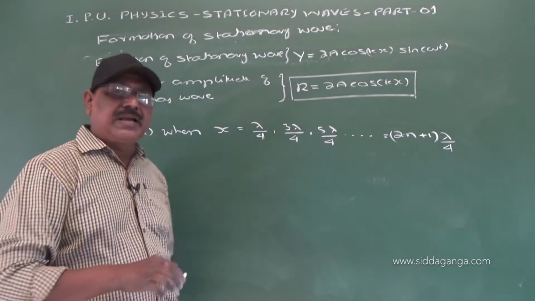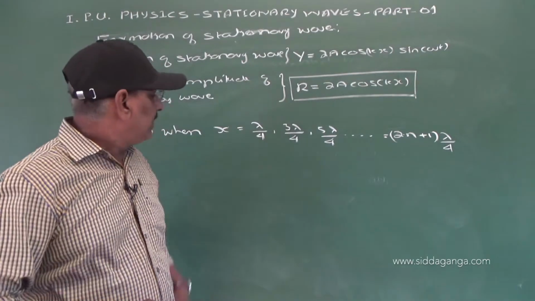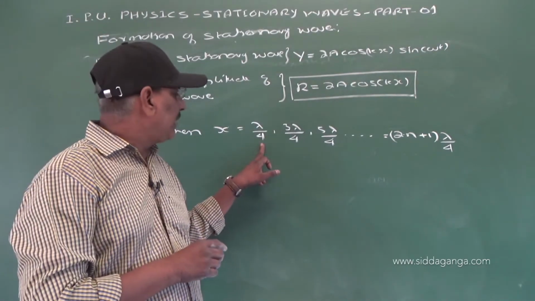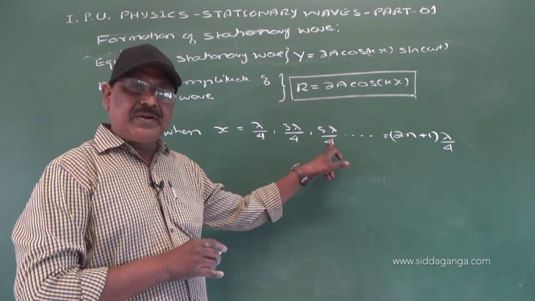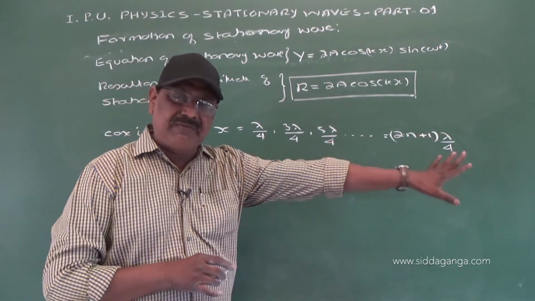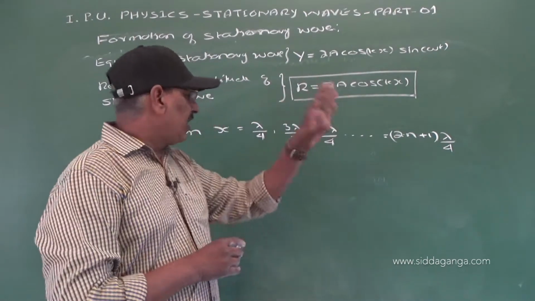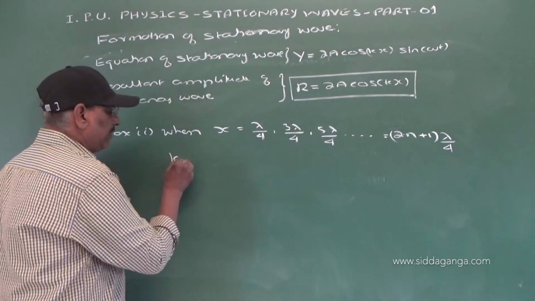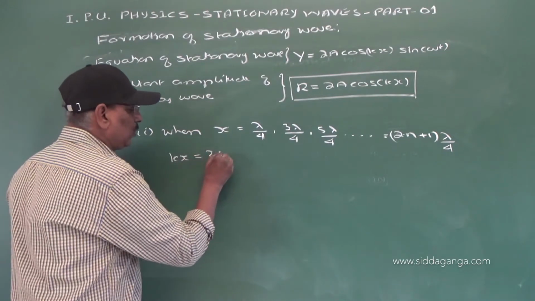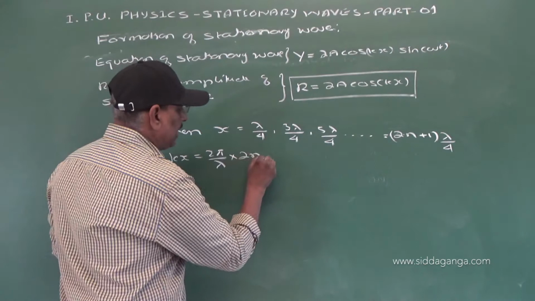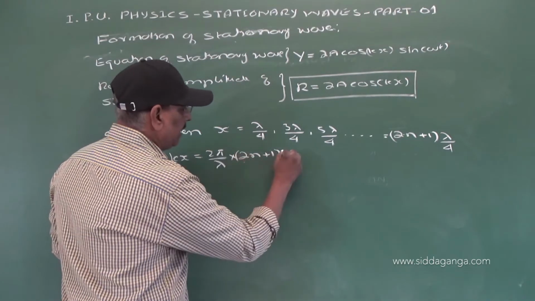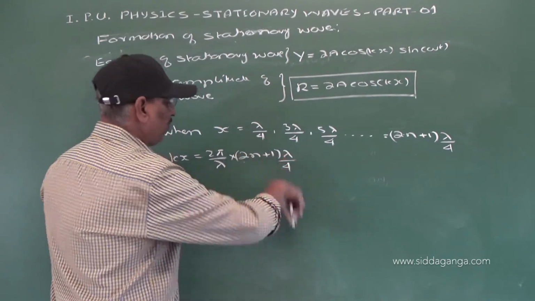Suppose lambda is taken to be 1 meter, then it is 0.25 meter, 0.75 meter, 1.25 meter, 1.75 meter, etc. For those particles, we have kx is equal to 2 pi by lambda into 2n plus 1 into lambda by 4.